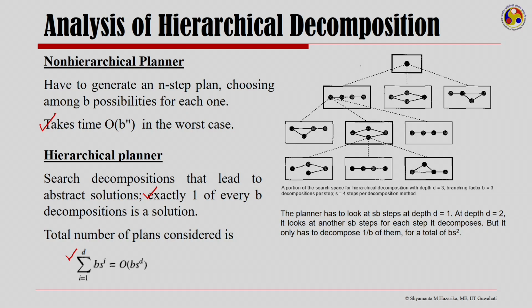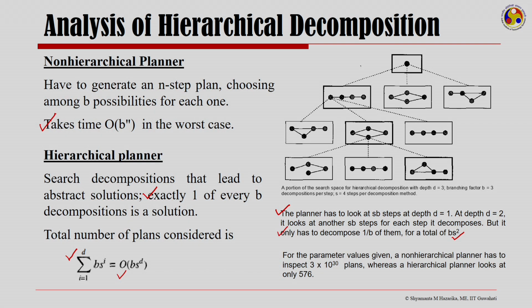Now, the planner has to look at s b steps at depth 1, at depth 2 it looks at s b steps for each, that is, s squared b squared. However, it only has to decompose 1 of b of them, so the total is b s squared, and therefore, the total number of plans considered is of the order of b s to the power d.